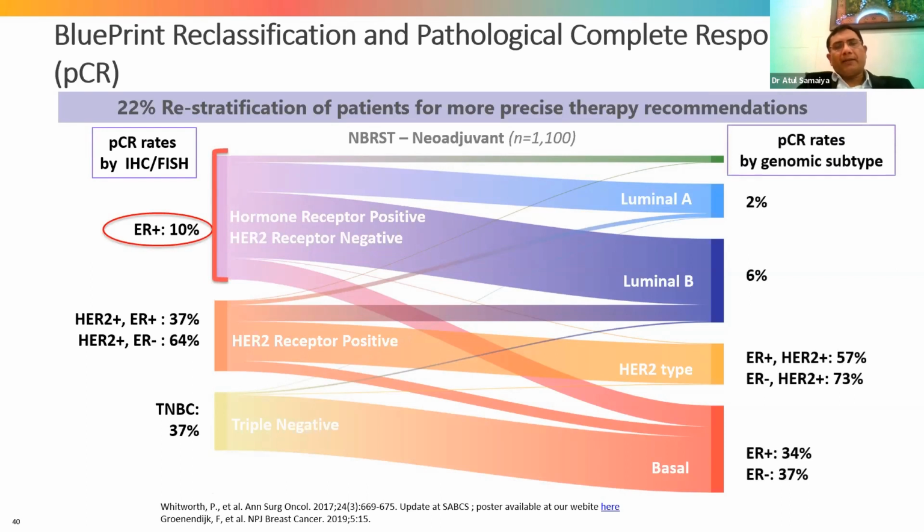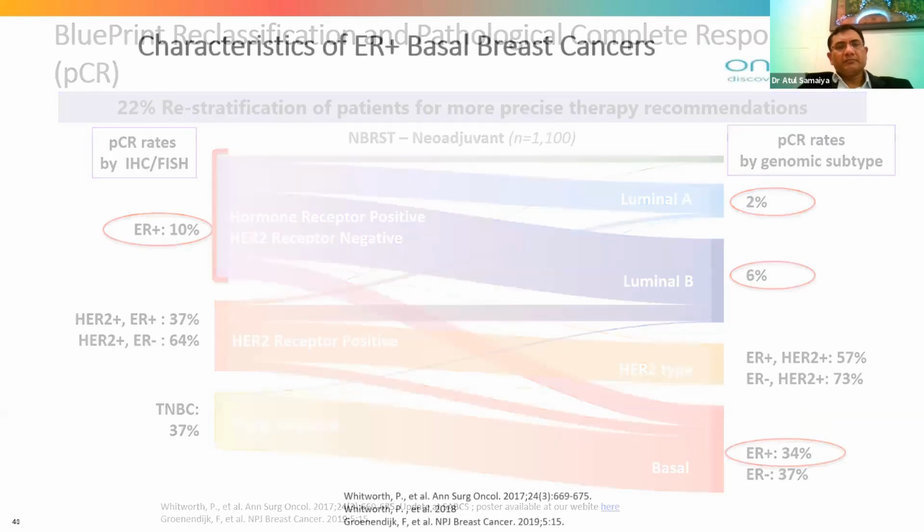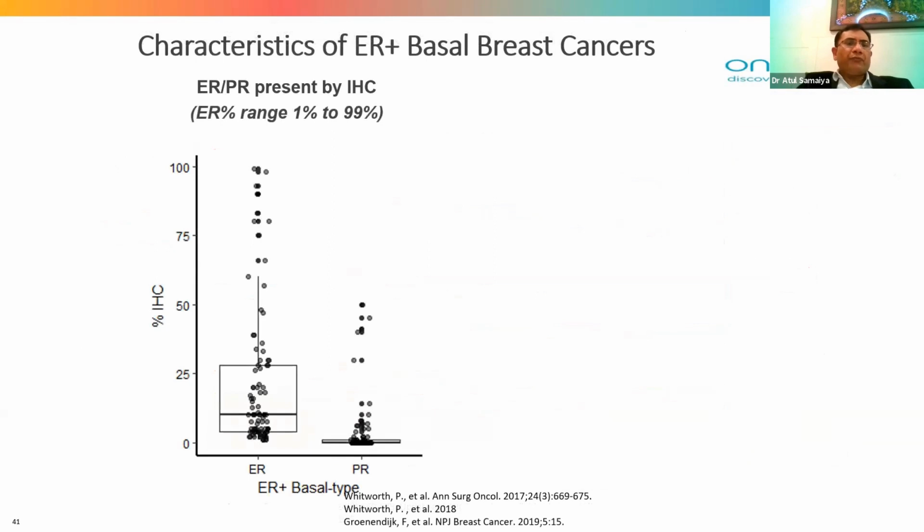Here is the pathological complete response, further defined by luminal A, luminal B, ER positive, and basal type. If you define the tumor based on ER positivity and PR positivity, this covers all ER positive cancers, ER 1 to 100%, and the PR positive cancers.